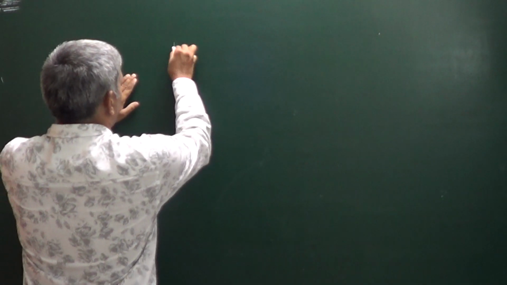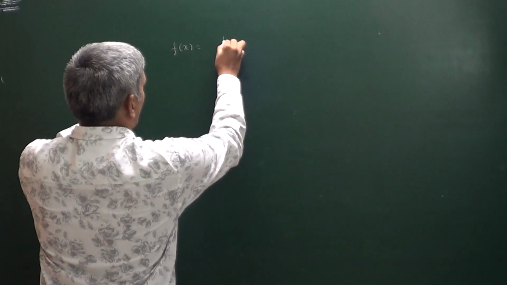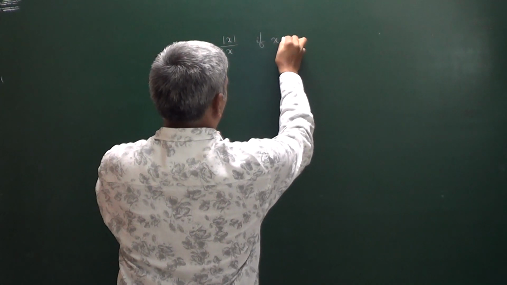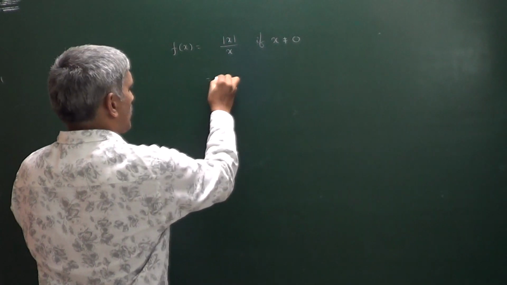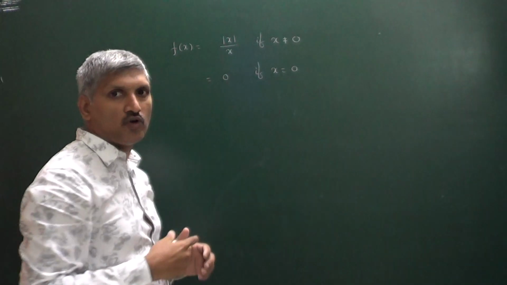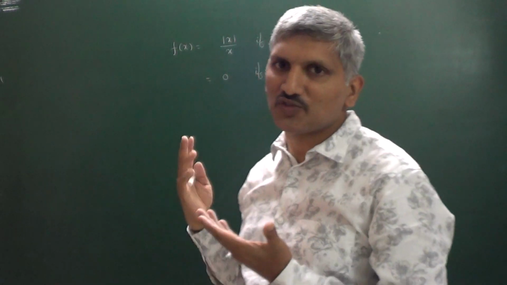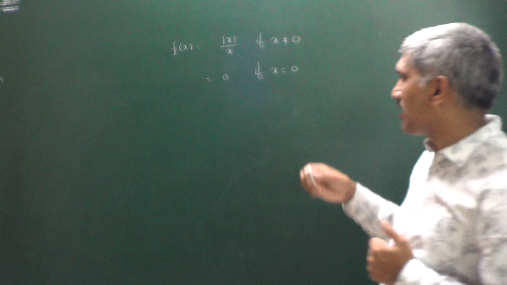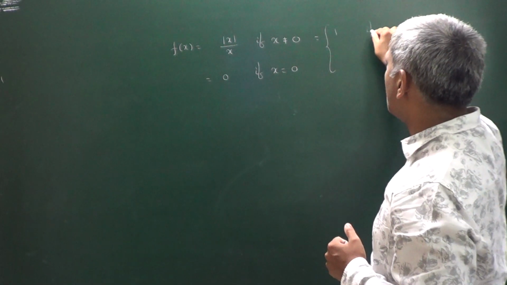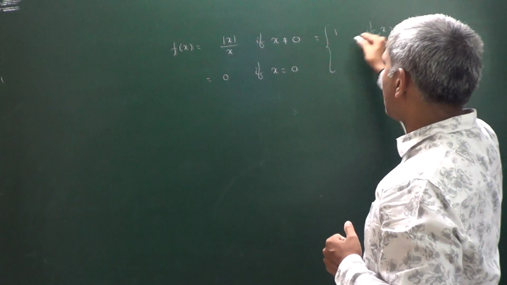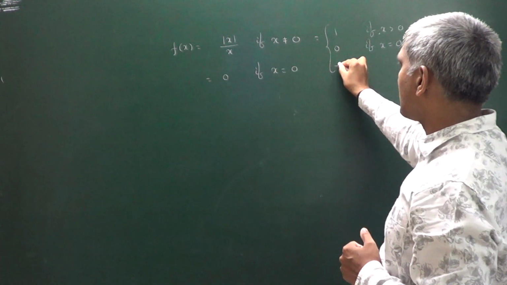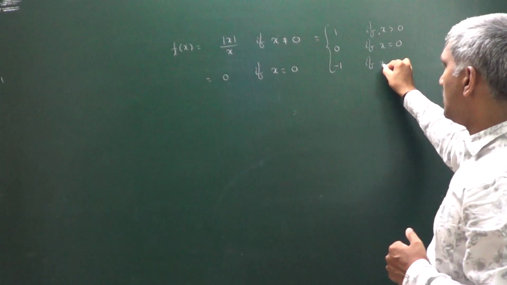Suppose you see f of x is equals to mod x divided by x, when x is not equals to 0, and that is equals to 0 if x is equals to 0. Tell me what about the continuity of the function? This function is discontinuous. Why? Because you can observe this, we can write it as 1 if x values are greater than 0, 0 if x is equal to 0, that is given in the function, and minus 1 if x values are less than 0.